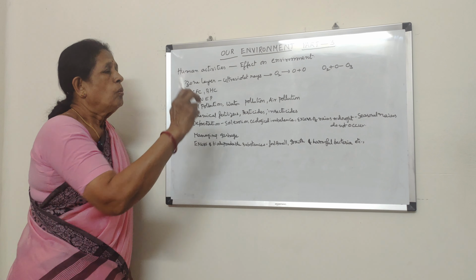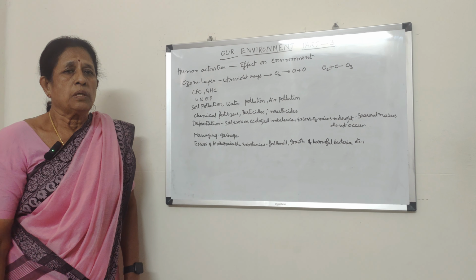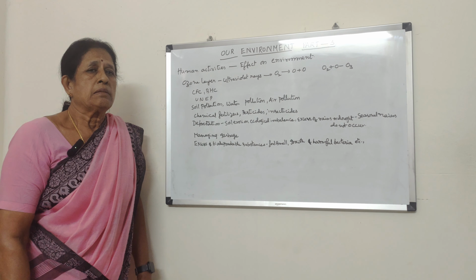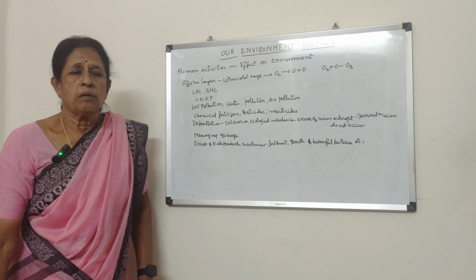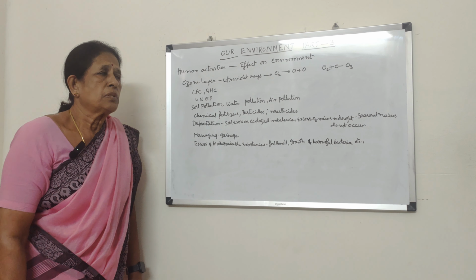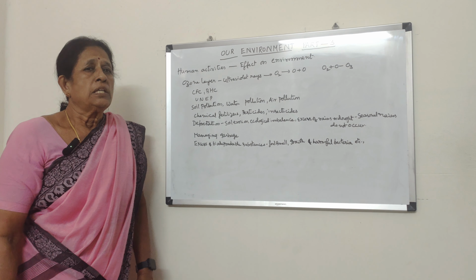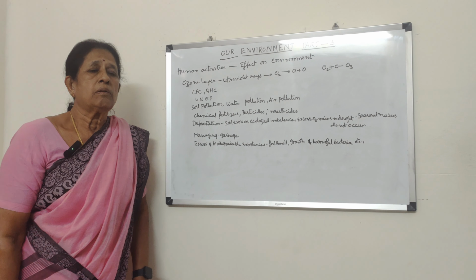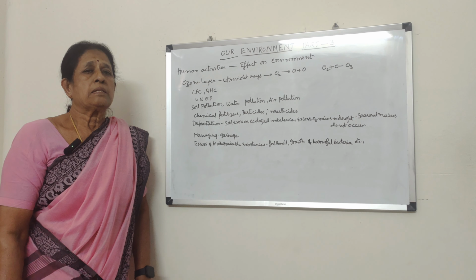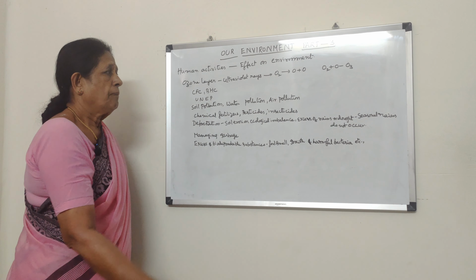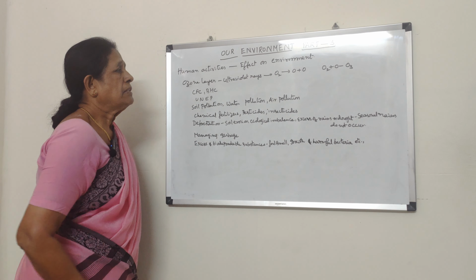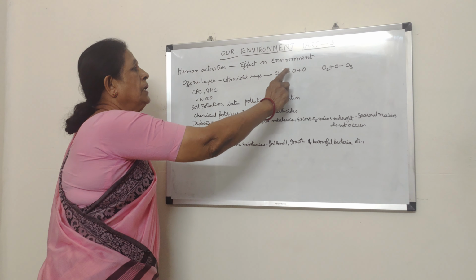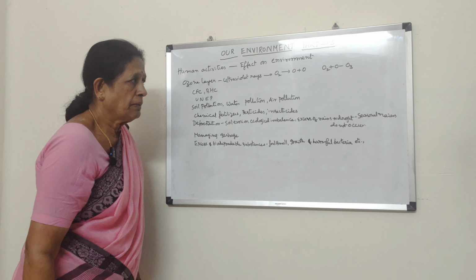Now let us see the ozone layer. What is the ozone layer? The ozone layer forms a ring-like structure around the Earth's atmosphere, and it shields and prevents the entry of ultraviolet rays that are emitted from the sun. These ultraviolet rays split oxygen into oxygen atoms.